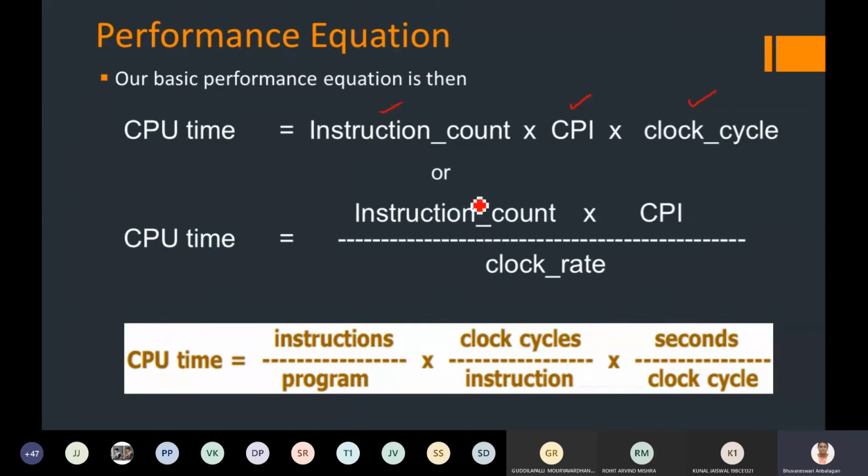Otherwise, it is instruction count multiplied by CPI divided by clock rate. In other terms, it can be written as instructions per program times clock cycles per instruction times seconds per clock cycle. So I can find the CPU time for each program with its set of instructions.